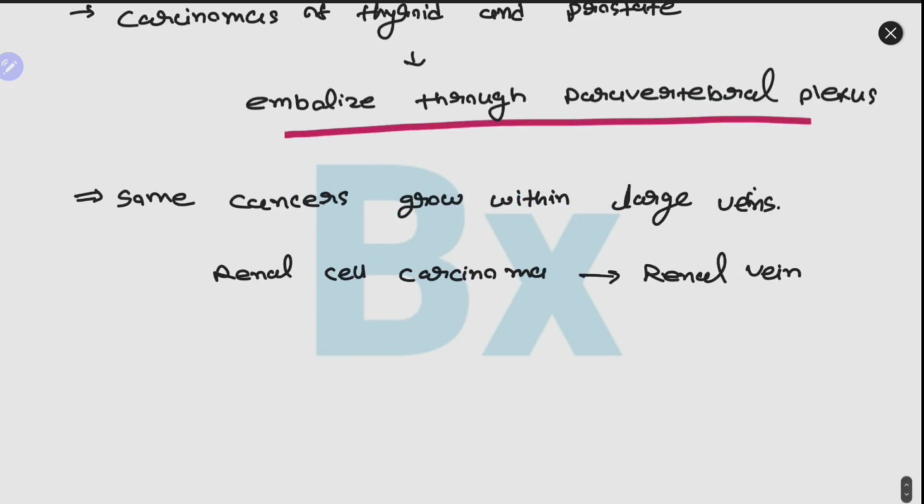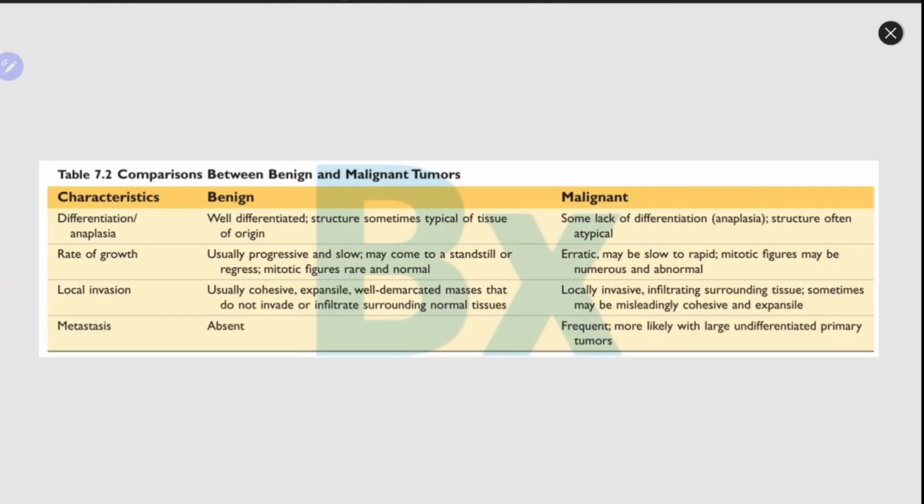Okay guys, some cancers grow within large veins. They have tendency to grow only in the large veins. So like renal cell carcinoma, it grows in the renal vein, which is a large vein. Yes guys, at last we are going to compare between benign and malignant tumors. So characteristics of benign and malignant tumors.